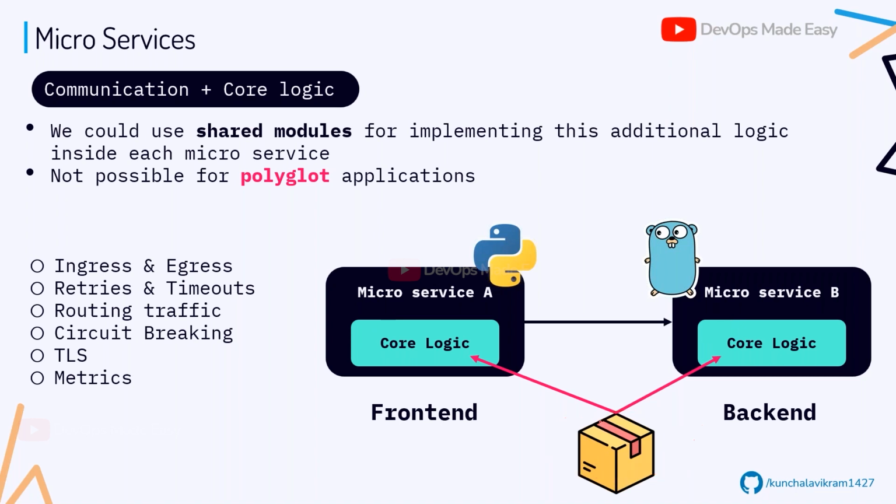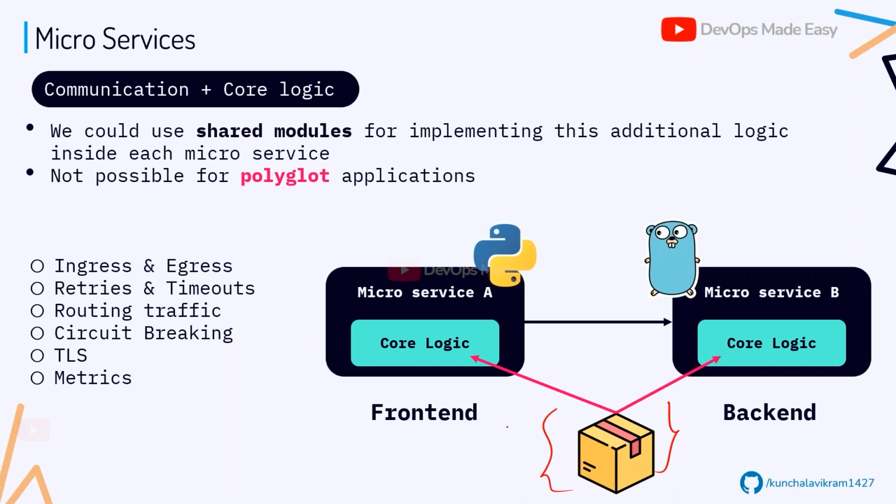But the main problem is, if microservice A and B are written in Java, then this dependency should also be Java, right? It's not like I can create a Python based dependency and inject it, because Java will not understand it. At the same time, we're also saying that a microservice doesn't have to stick to the same application stack. A can use Python, B can use Golang, C can use Java. That means I cannot have a common library like Java that can be understood by Python and Golang. So this is also a failure.